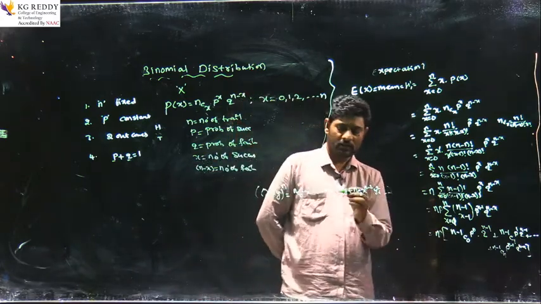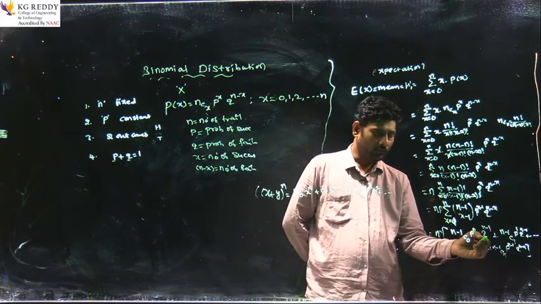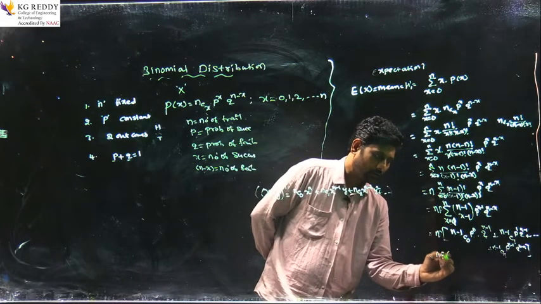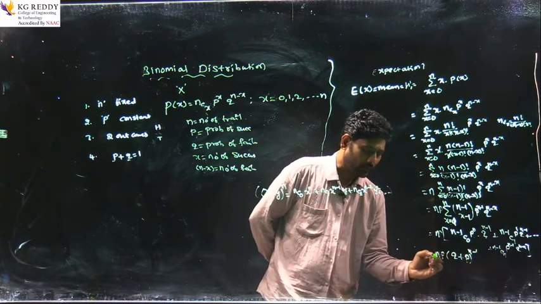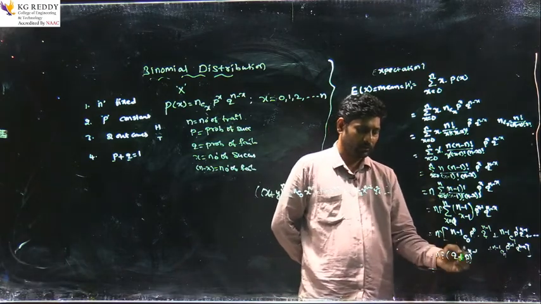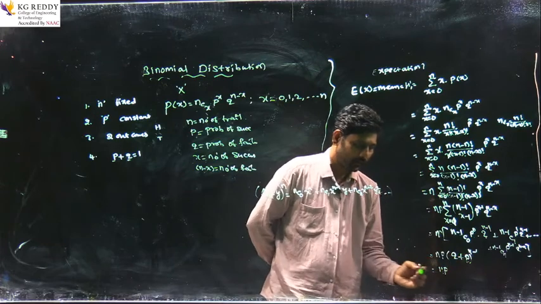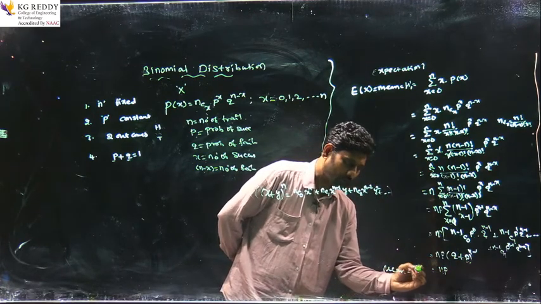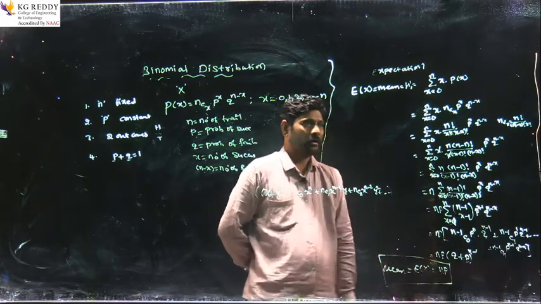Now compare this expression where n is n minus 1, x is q, y is p. So np into (q plus p) whole power n minus 1. We know that q plus p equals 1, so probability of success plus probability of failure is always equal to 1. So np into 1 is np. So this is the mean of binomial distribution, that equals expectation of x. This is the mean of binomial distribution.